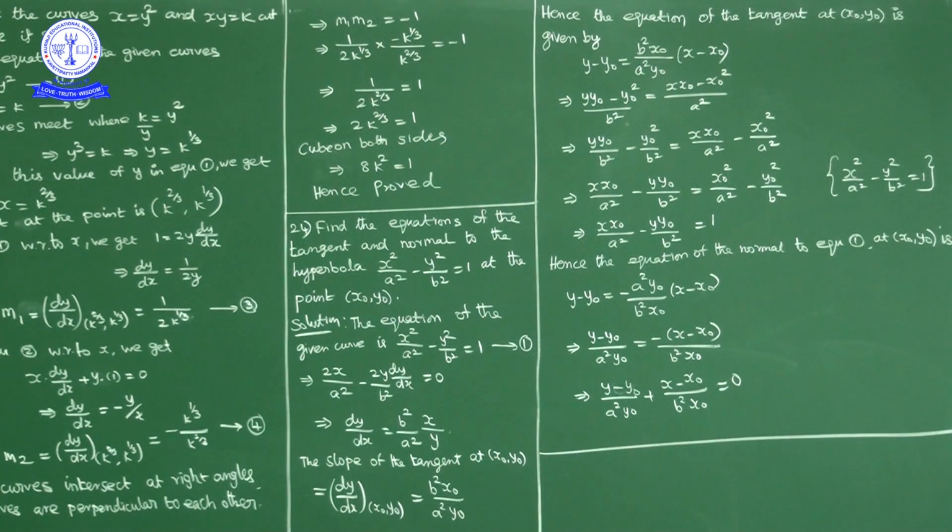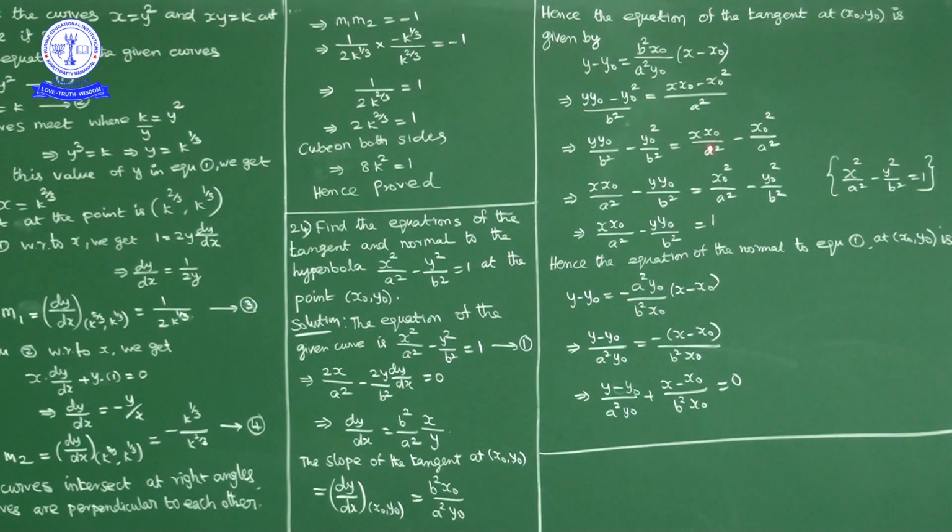Okay. Now I'll cross multiply y naught this side and b square this side. So what we get, y naught minus y naught square upon b square is equal to x naught multiplied inside, x naught minus x naught square by a square. Okay. Now y naught by b square minus y naught square by b square is equal to x naught by a square minus x naught square by a square.